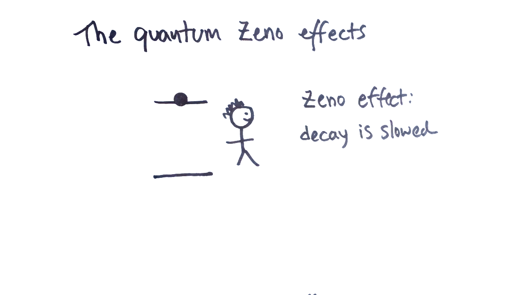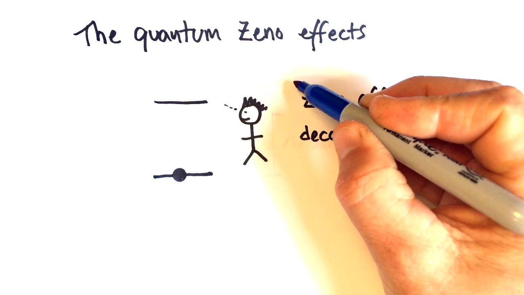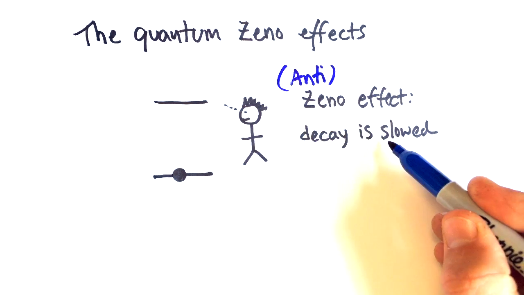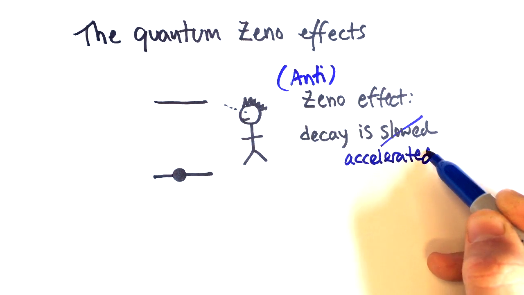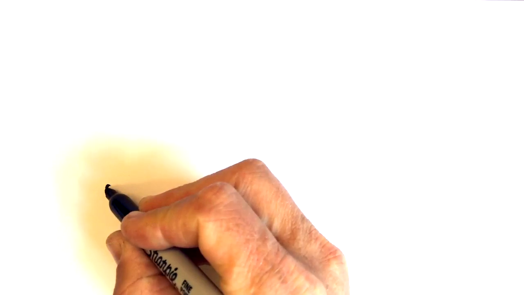However, as predicted in 1997, there's also the possibility that frequent measurements can make the jump of the atom more likely, thus accelerating the decay process. This is known as the anti-Zeno effect. Now to talk about why the atom might decay slower or faster, we first have to examine why an atom transitions in the first place.